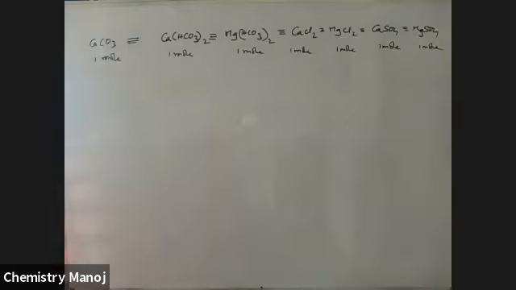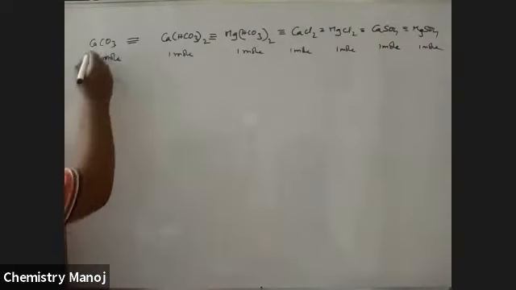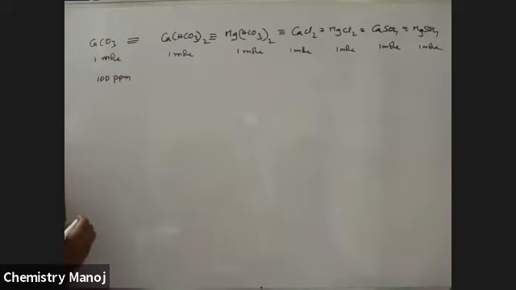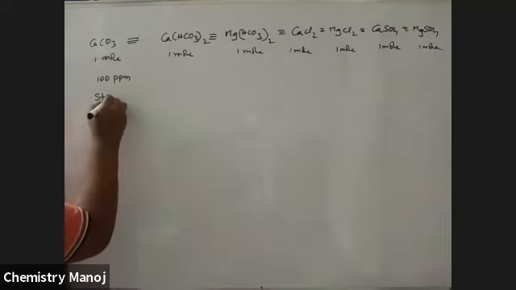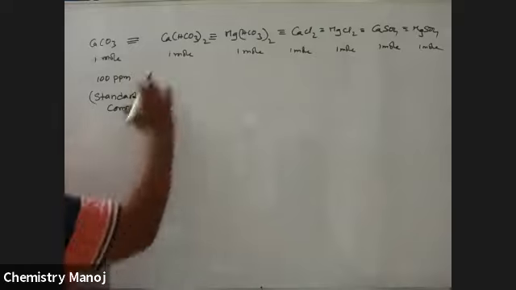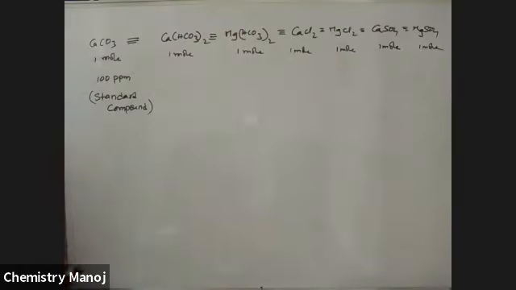The molecular weight of CaCO3 is 100 grams, that is 100 ppm. It is the standard, reference compound. Whatever the salt is, it is converted into this term.